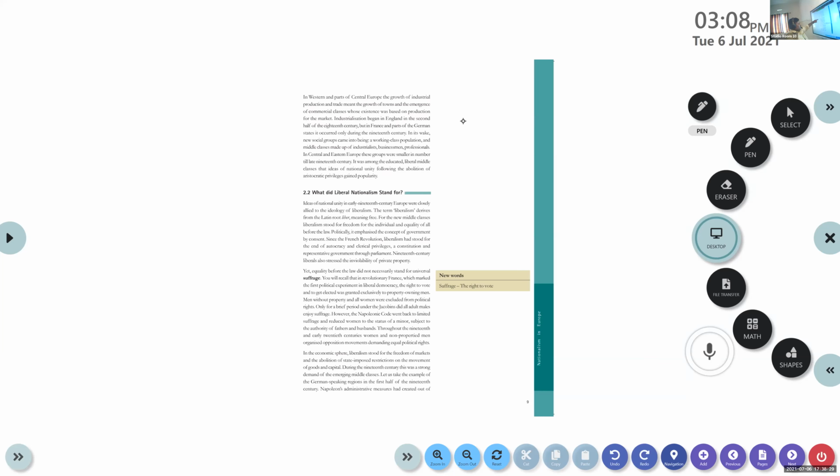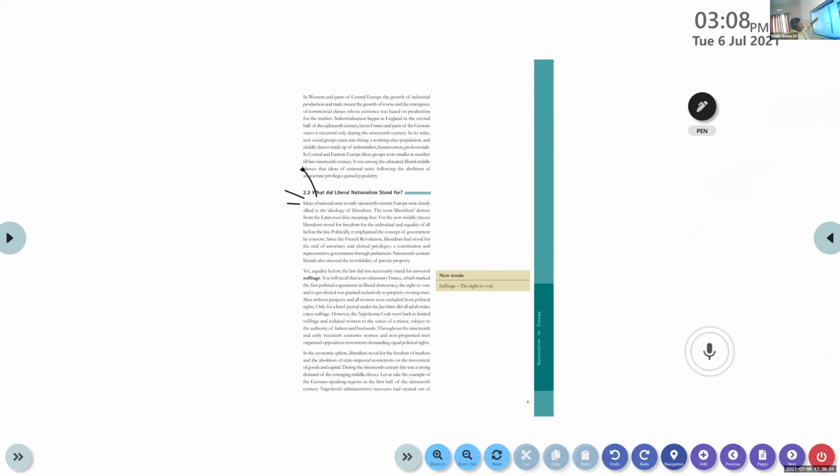So all these newly emerged middle class people wanted to create a new democratic setup on the basis of liberalism. That started in the early 19th century.